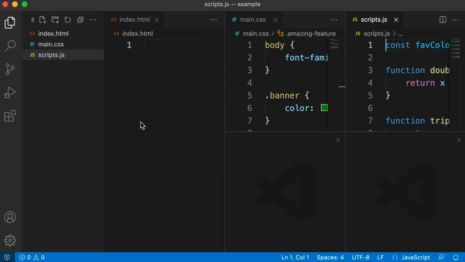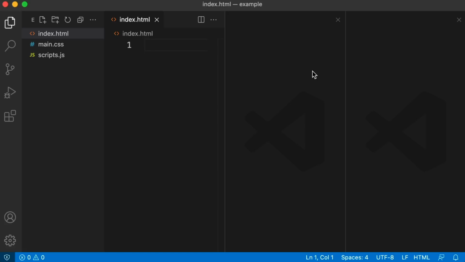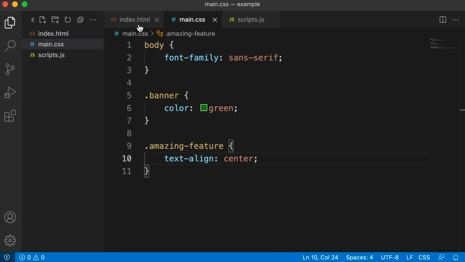I don't know about you, but personally, I never ever used this split editor feature. Now, I'm sure a lot of people love the ability, if you have a really large monitor, to be able to split different files like this. You can obviously keep this feature where you split your files, but if you don't actively use those keyboard shortcuts of Command 2 or Control 2, what I want to show you right now is how to use those prime real estate keyboard shortcuts for actually switching between your tabs, just like you would in a web